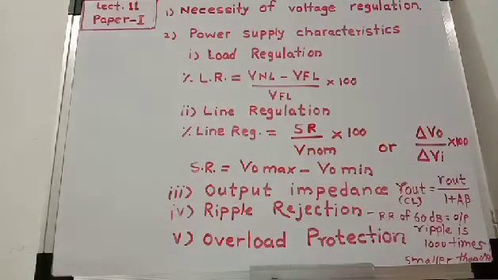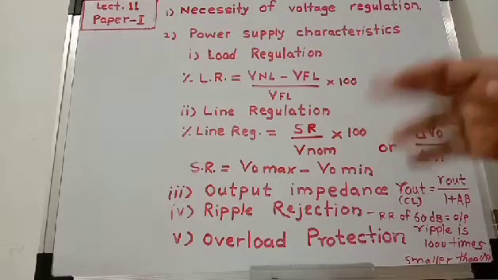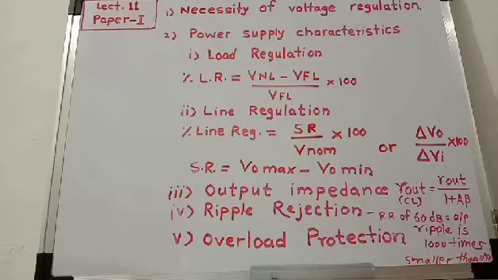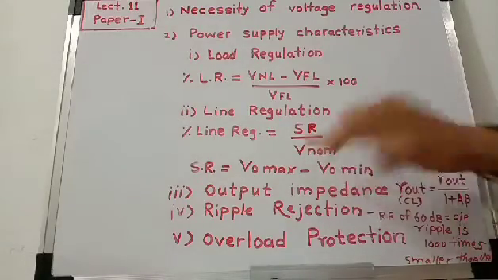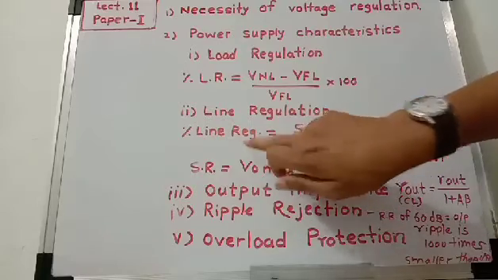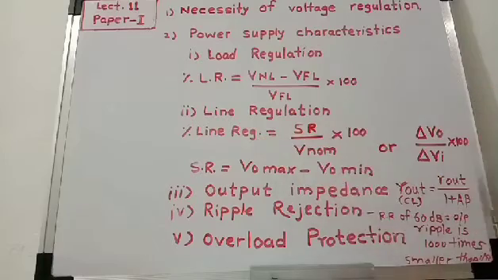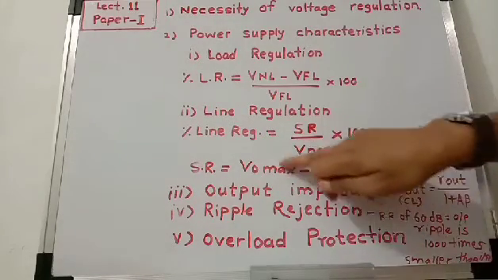What is nominal voltage? That is, at 230 volt AC input voltage, when input voltage is 230 volt, at that time what is the regulated output voltage of the power supply? It is called the nominal voltage. When AC line voltage or AC input voltage is 230 volt, then at this condition, what is the DC output voltage of the power supply? It is called nominal voltage.